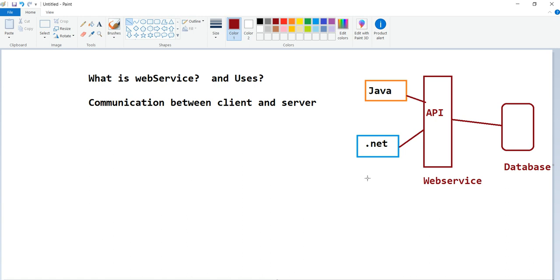So this is nothing but the web service concept. Means here one common communication channel or mediator between the database as well as the client. So that is nothing but web service.